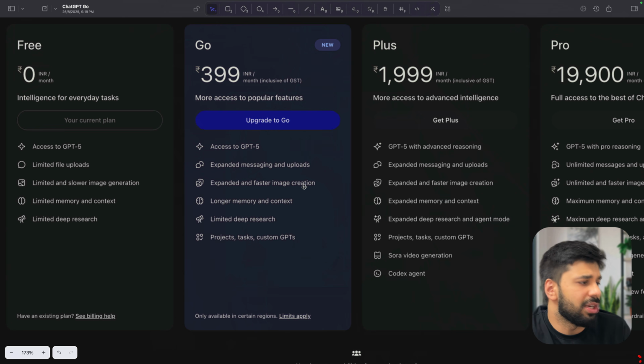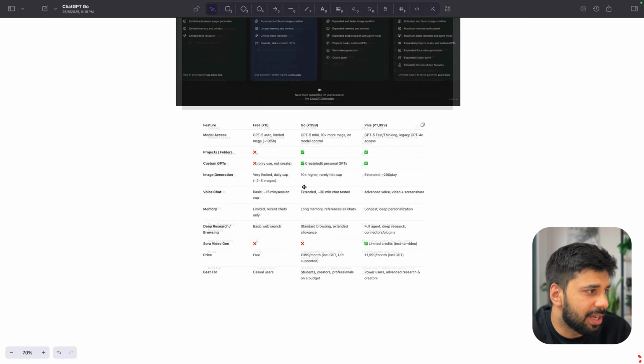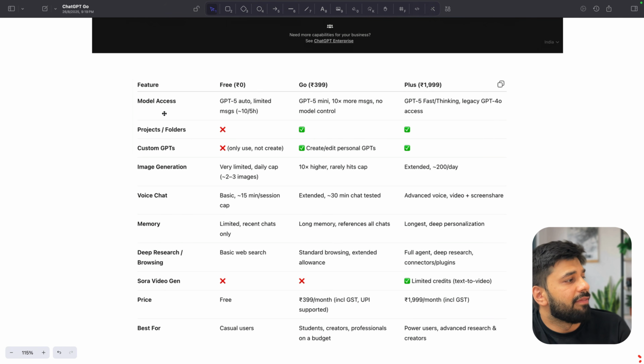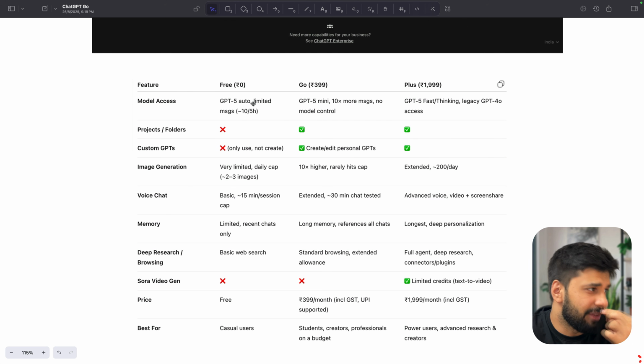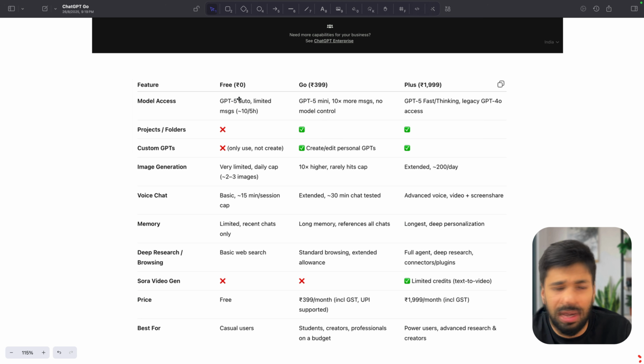Now I have also made sure that I summarize everything in this table as well. So let's quickly go through it. When we talk about model, free has GPT-5 Auto and limited messages, right? And it can be GPT-4 as well. In Go, we have the GPT-5 Mini. Okay, it has 10x more messages, but no model control. So I don't get that control where I can select the messages.